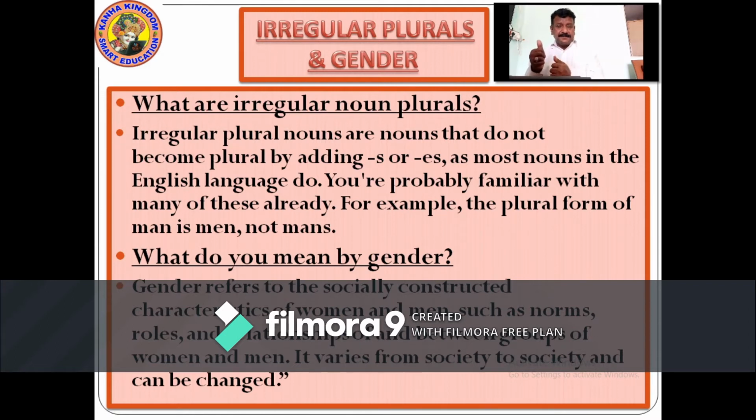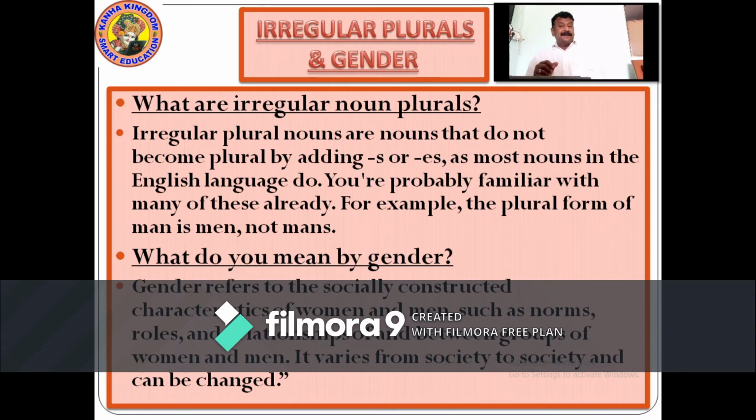Male, masculine; female, feminine; common gender, commonly used name; and neuter, non-living things which don't have life. They are called neutral gender, which doesn't come in any of the categories of masculine, feminine, and common.